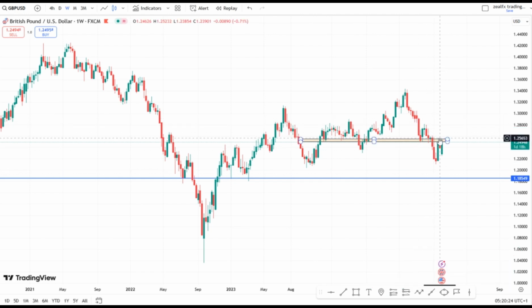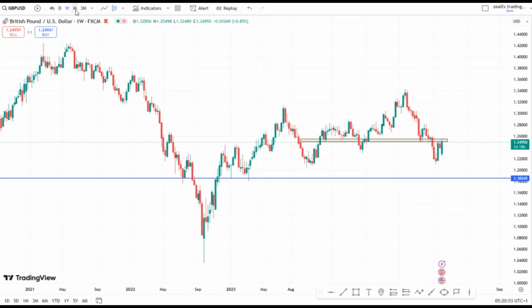So long as we have a weekly downtrend market structure and price closed on this weekly resistance, you can see that price is still on the weekly resistance on this area. So long as price is still on the weekly resistance, we expect the GBPUSD to drop. We'll be expecting the GBPUSD to drop to this weekly support level, which is this level I marked. So I'm expecting price to drop to this weekly support level this coming week.